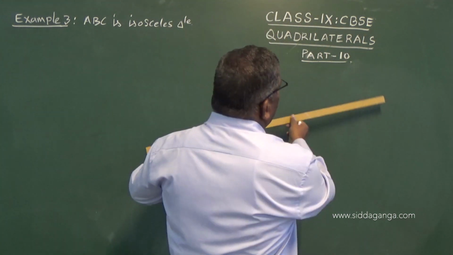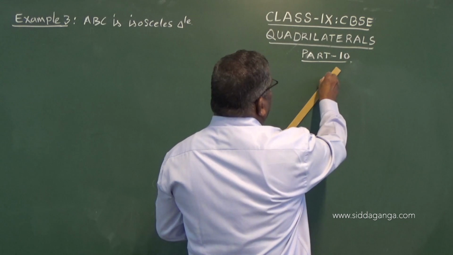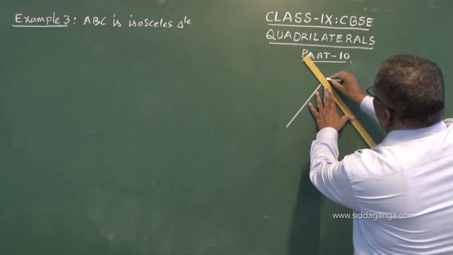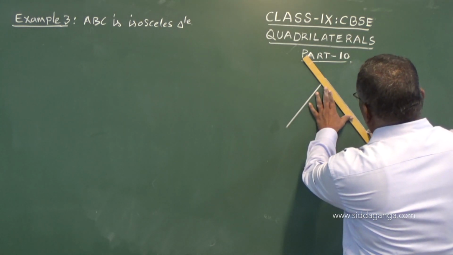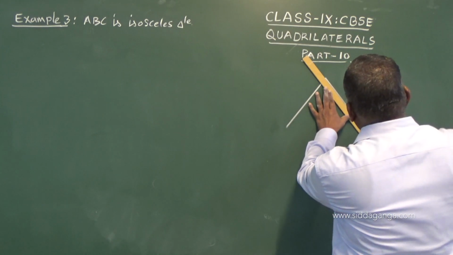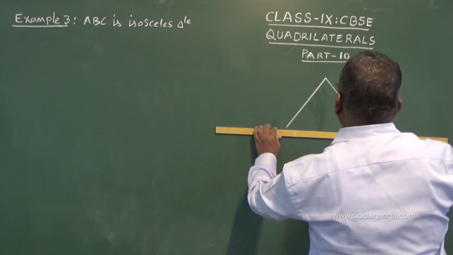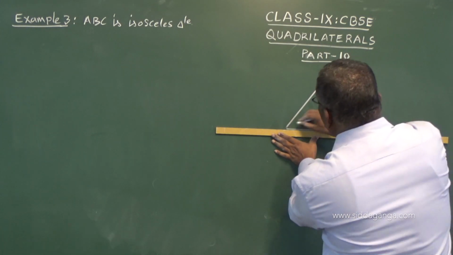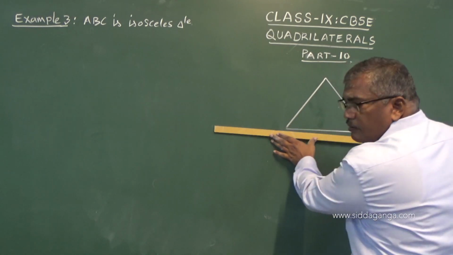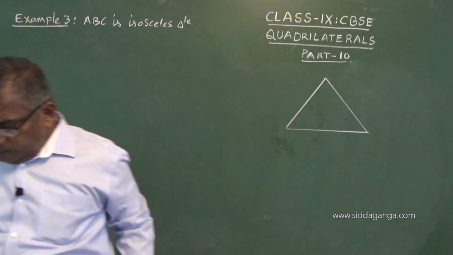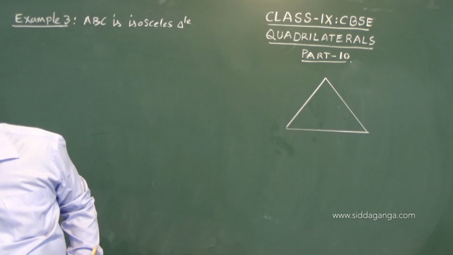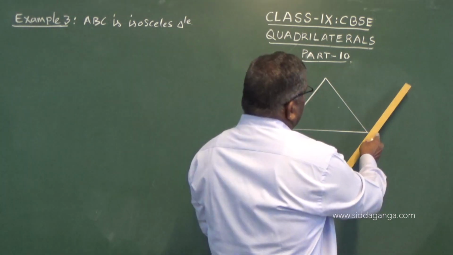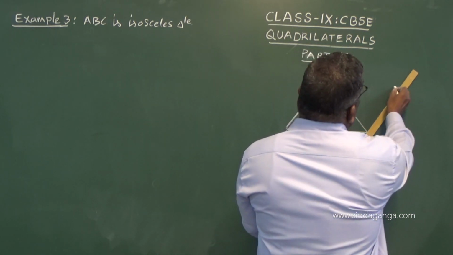So, an isosceles triangle is given. And this is given like this.